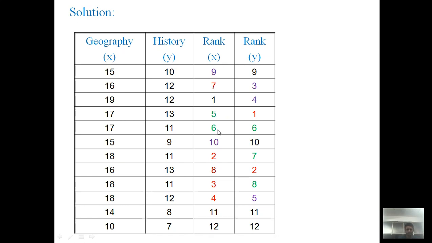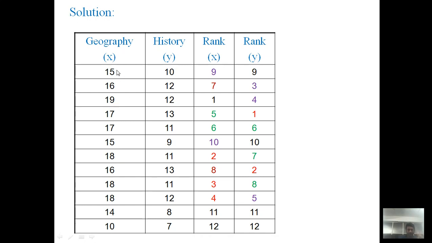Then after 17 comes 16, and in 16 there are again 2 students, so we write 7 and 8, same argument. The numbering of 7 and 8 is not important; you can flip 7 and 8, 8 and 7. Then 9, because on 15 there is only one student, so we write only 9.